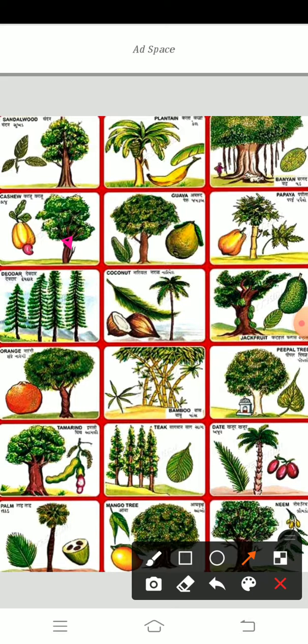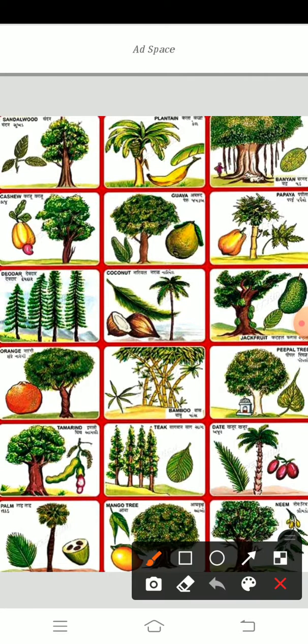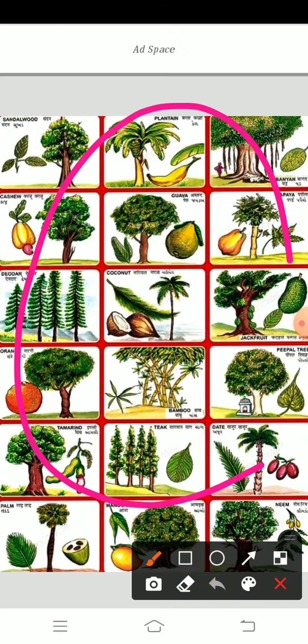And in most trees, the trunk bears many small stems that are called branches. See, it has many separate parts. So that's called the branches. The branches bear leaves, flowers and fruits. Look at every tree.